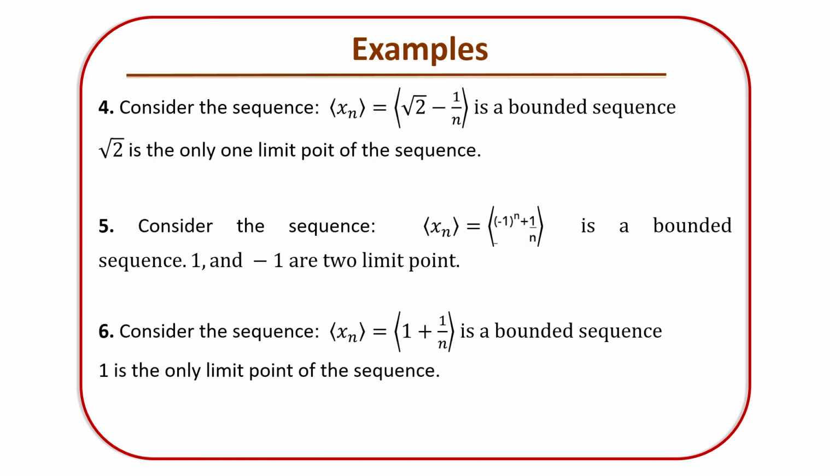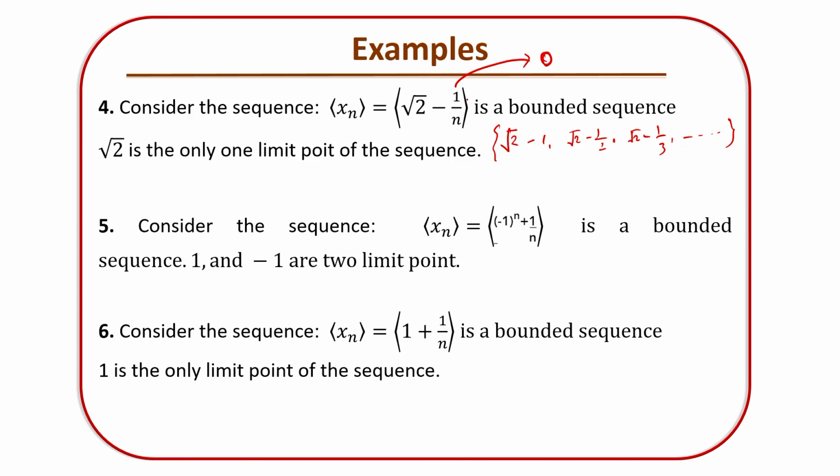Now example 4. Consider the sequence √2 - 1/n. Let us explore this sequence. As we understood, √2 - 1, √2 - 1/2, √2 - 1/3 and so on, right? So focus on 1/n. 1/n is a converging sequence that converges to 0.